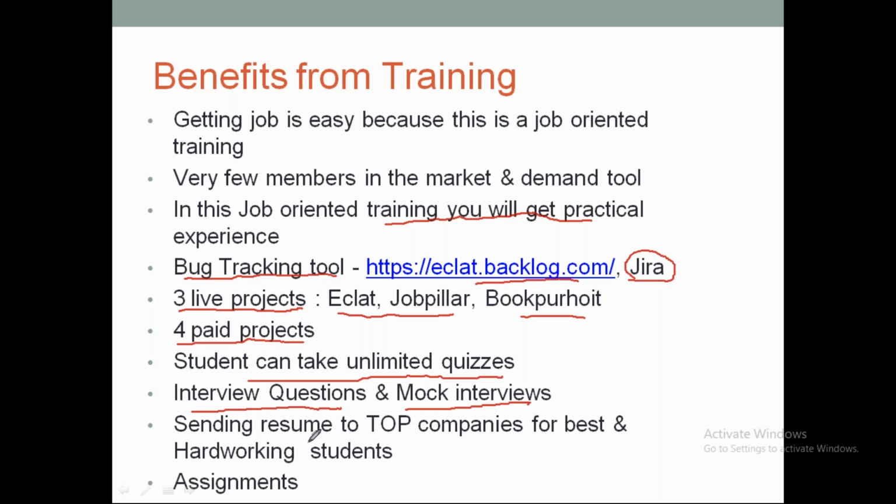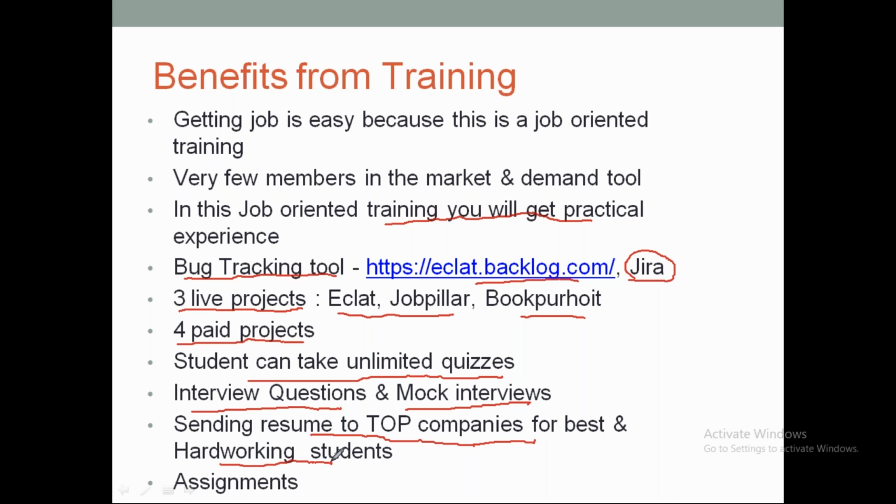Okay, and from our side, we are going to send your resumes to the top companies for the best learners. So I see most of the people are just coming and listening. If that is the case, it will not work out for you. So definitely you have to practice a lot, work on every assignment, be regular to the class, and just keep learning. For the people who learn, whoever shows more interest, from our side as well, we will try to send your resume to good companies, and we will try to support you in getting interview calls as well.